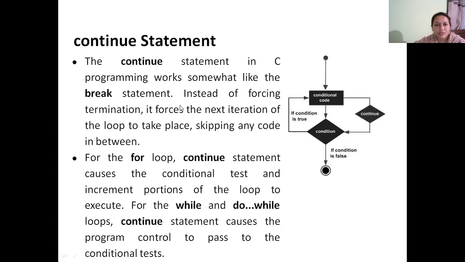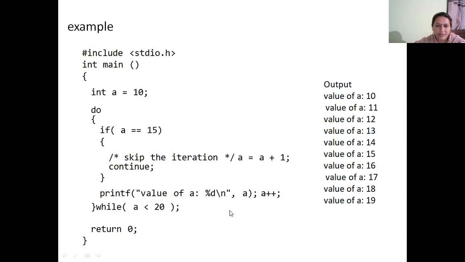Next, we have the continue statement. Continue statement will skip the current iteration of the loop if it executes. So here, if you observe, if the continue statement executes, the control goes to the test condition, skipping the rest part of the body of the loop, and the next iteration will resume from there.